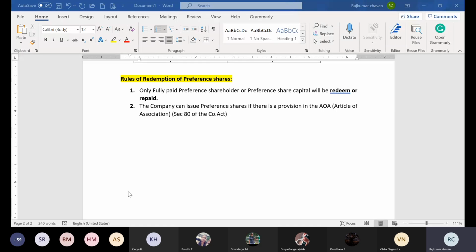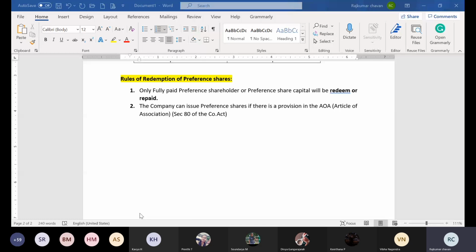The Articles of Association should have provisions to issue preference shares. So if the company wants to raise money through preference shares, their articles should give the permission to issue them. That is what you need to understand.